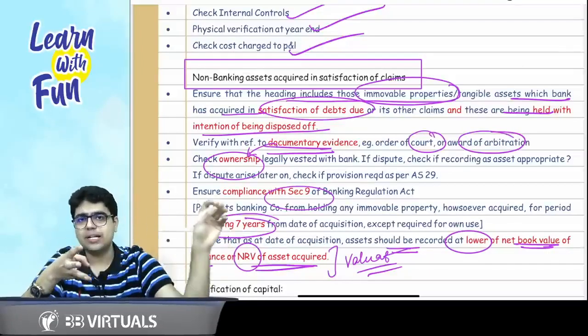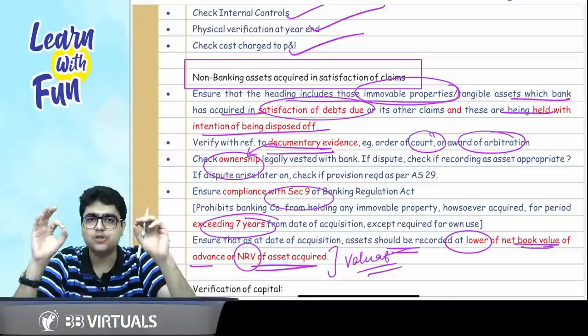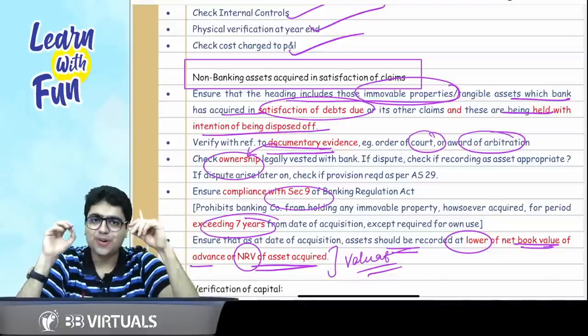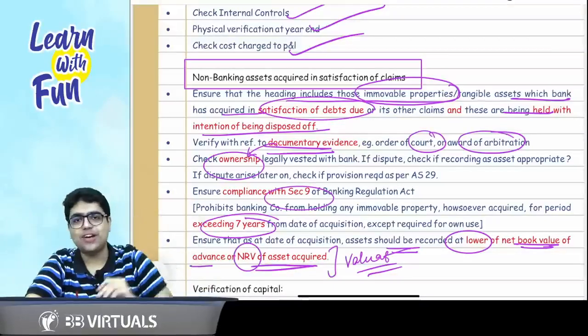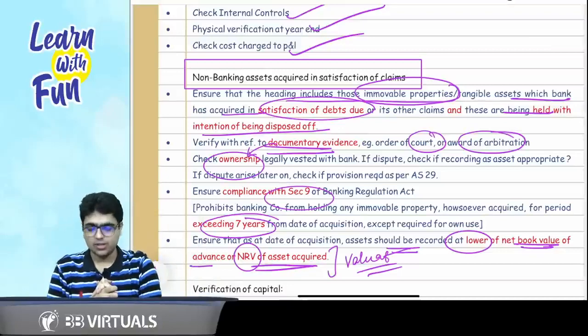Fourth point, check the compliance with Section 9, that it should be disposed of within a period of 7 years. And the fifth point is it should be valued at net book value of the advance or NRV of the asset, whichever is lower.